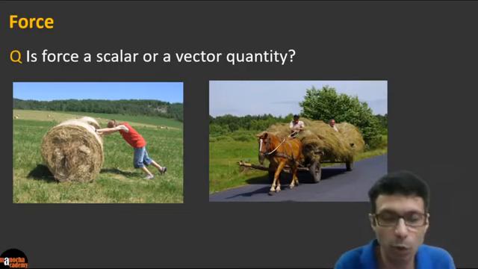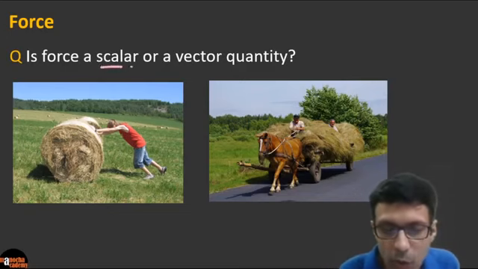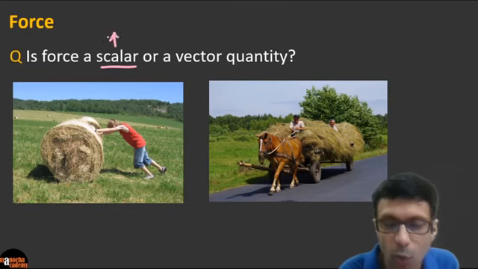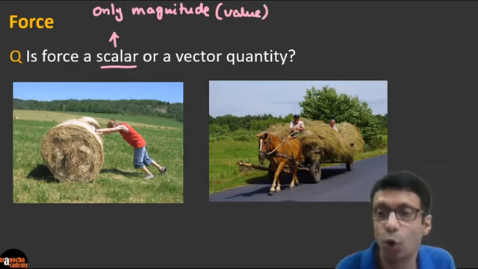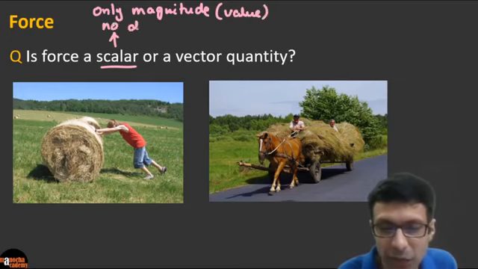First, let's understand what these terms mean, right? So scalar quantity means it has only magnitude, or value. So it has only magnitude. Magnitude basically means value, right? And no direction. So that is the meaning of scalar quantity.